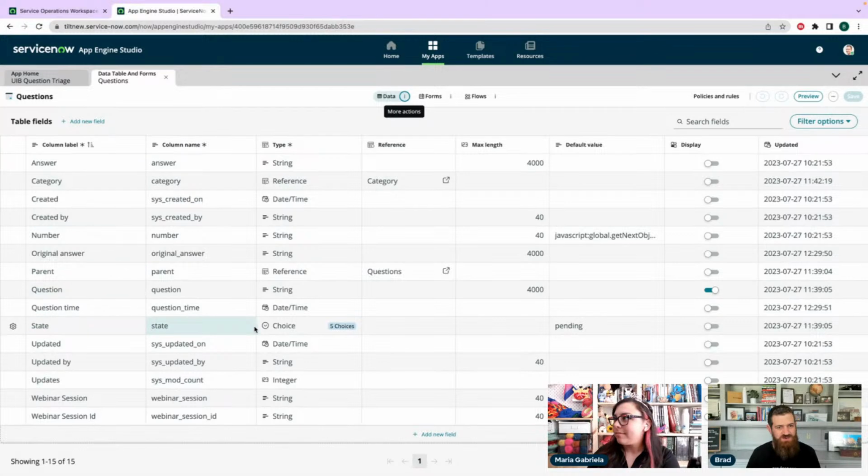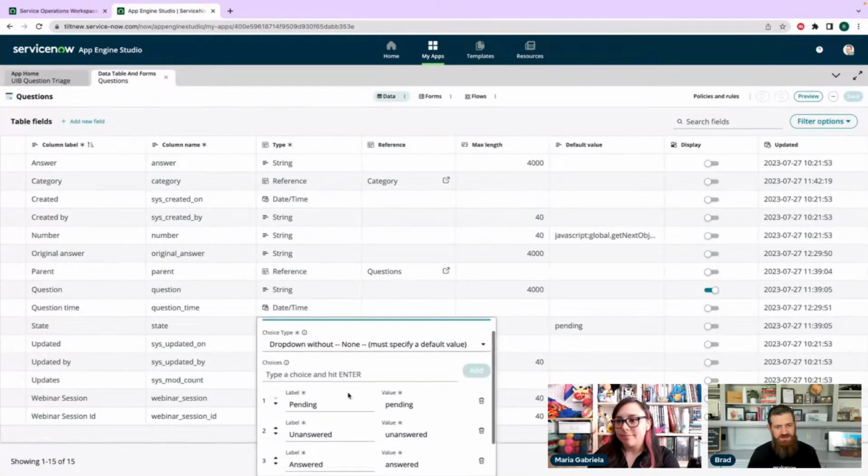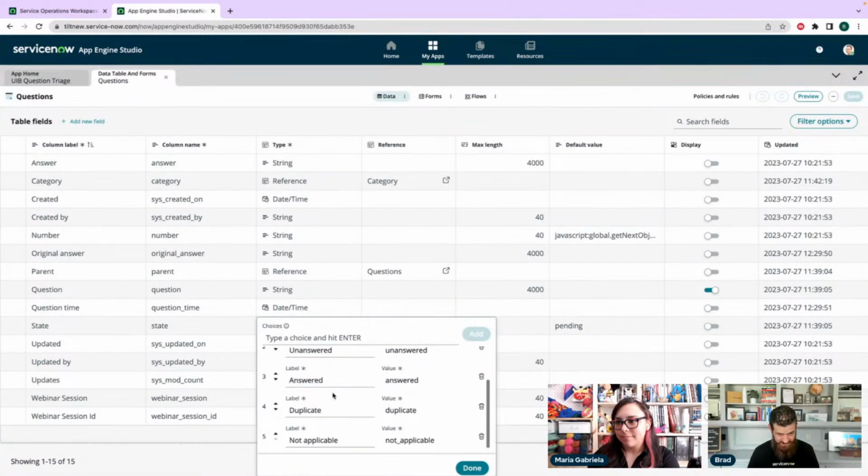And then state is one of the big things that we're going to look at. I've got pending, unanswered, answered, duplicate, and not applicable. So we got questions like, is the recording going to be available? While those were fine questions at the time, at this point we don't really care about them. So we're just going to say not applicable and not follow up with it.